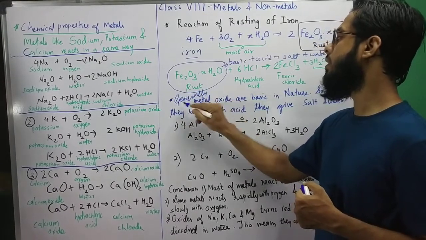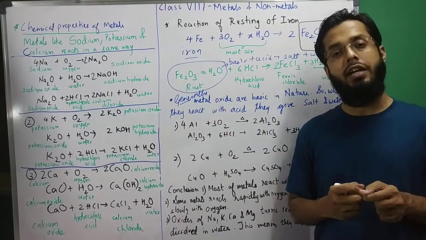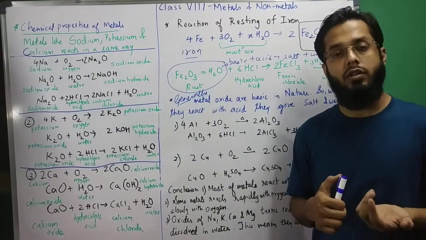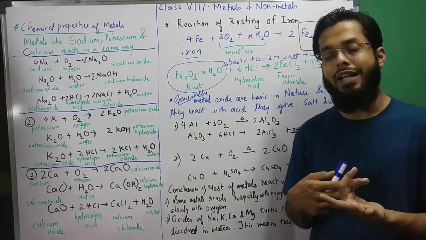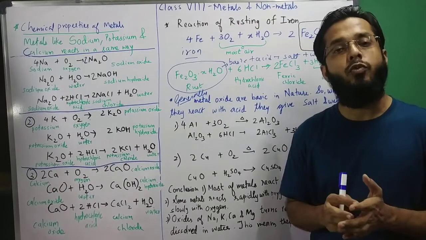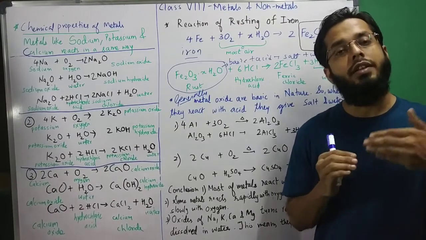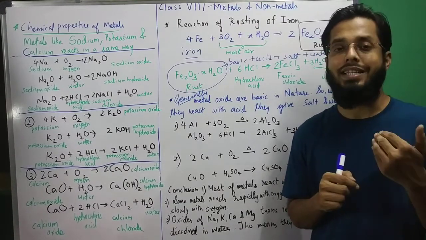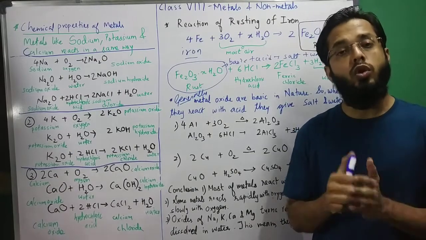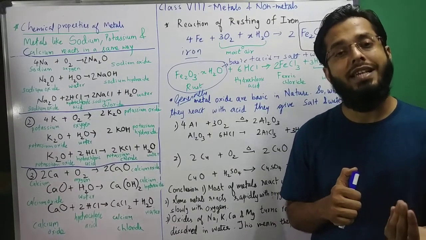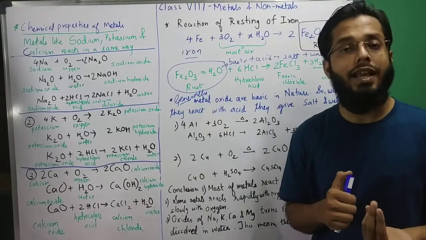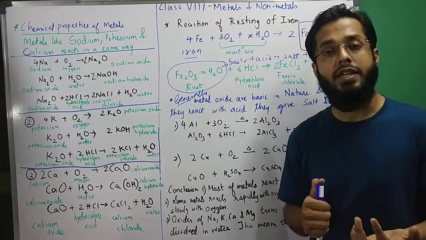aluminum oxide and zinc oxide, they are amphoteric, which we are going to talk about in 9th standard or 10th standard. Amphoteric का मतलब क्या होता है कि they are basic also and they are acidic also. So those substances which behave as acid as well as base are known as amphoteric substances.